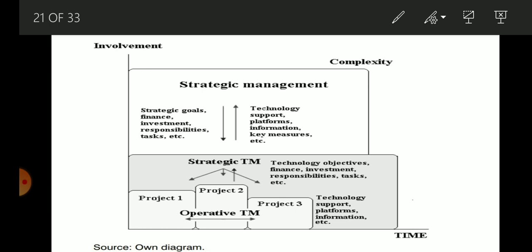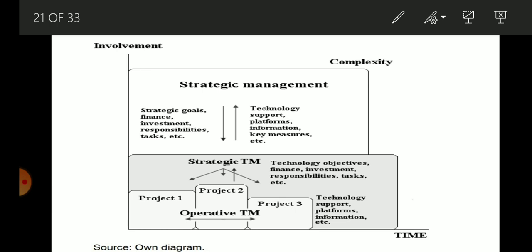The second step is strategic technology management, which gives input for strategic management with technology support platforms, information, key measurements, etc. Strategic technology management takes inputs given by the operative technology management, that is technology objectives, finance, investment, responsibilities, and tasks also. The third one is operative management. Finally it operates: project 1, 2, 3. Here technology support platforms, information, etc.